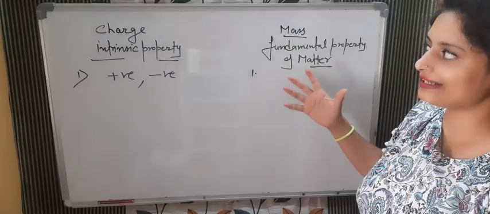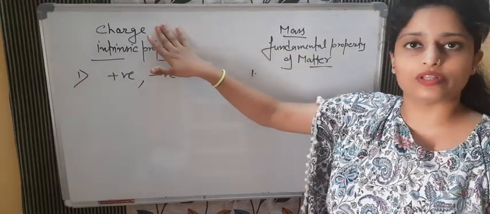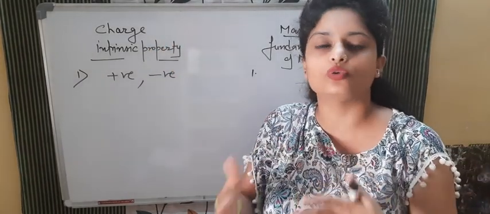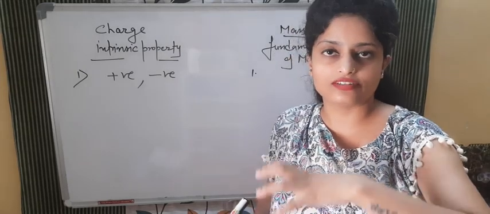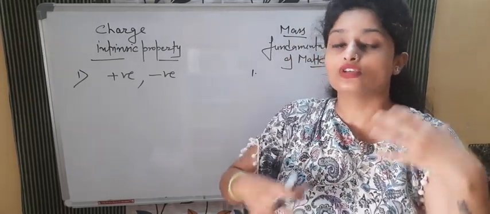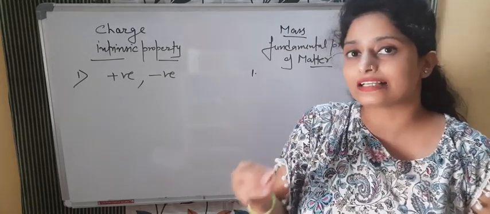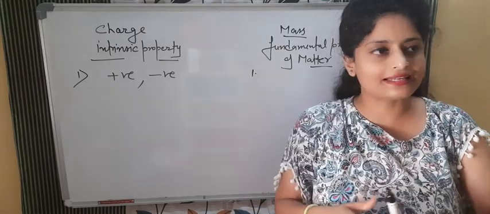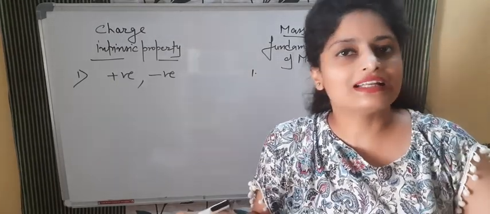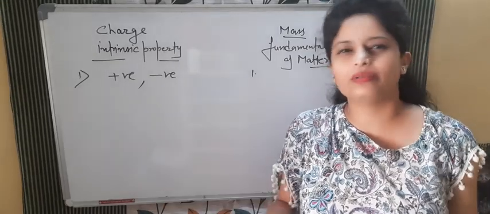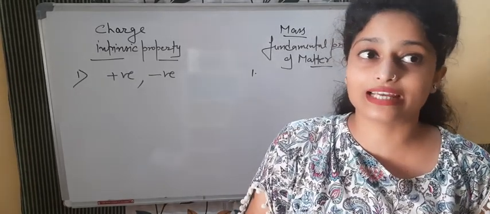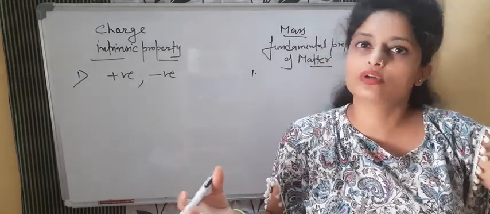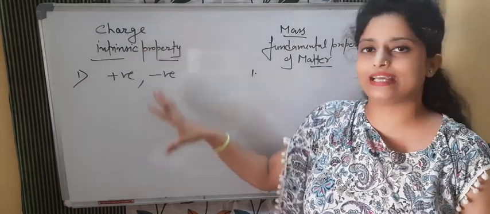One thing that is important: charge always comes with mass. When we are rubbing two objects with each other, electrons are transferring from one body to another body. When electrons are transferring, mass will also transfer with them. Charge always comes with mass. If you talk about mass, mass also comes with charge, but in some cases where it is neutral, there will be no net charge effect. So we can say there will be neutral charge also, and positive and negative charge, but charge always comes with mass.